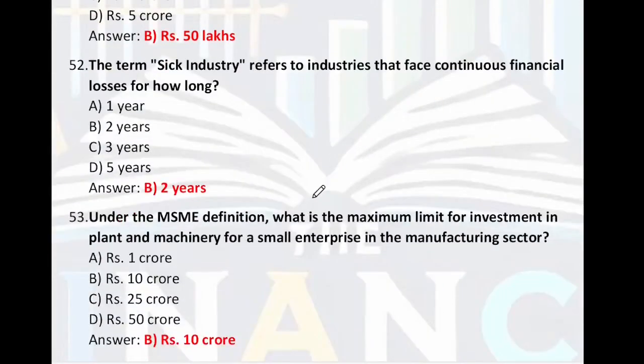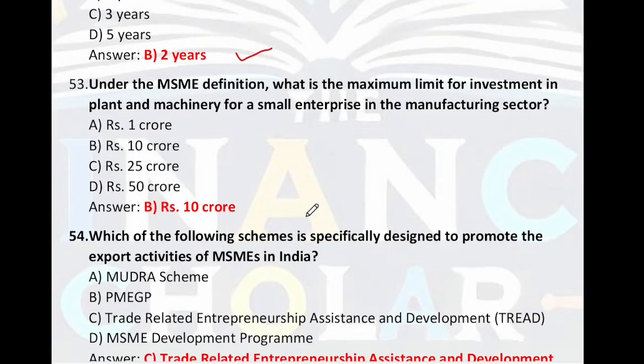The term sick industry refers to industries that face continuous financial loss for how long? 2 years. If for 2 years any industry faces loss, then it will be called a sick industry. Under the MSME definition, what is the maximum limit for investment in plant and machinery for a small enterprise? So the right answer is 10 crore.